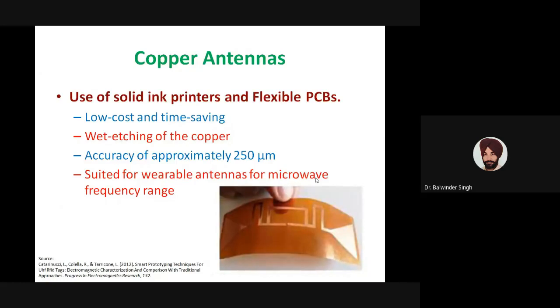But in this case, we can compare the accuracy. In the earlier laser cutting example, we have seen that we can achieve an accuracy of up to 10 micrometers. Here the accuracy was around 250 micrometers, so this was not that accurate. But this is more suitable for lower frequency applications, like microwave frequency range applications, where we can easily design antennas whose design is relatively large compared to the earlier application.